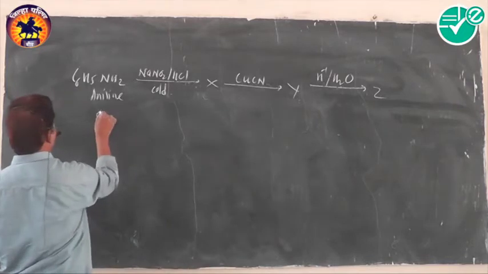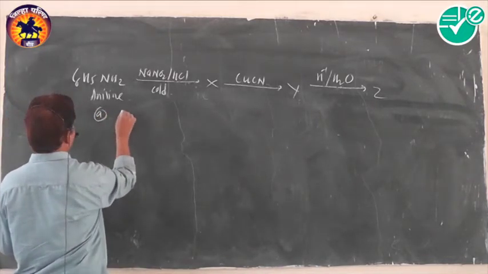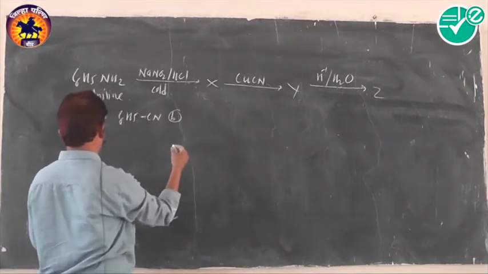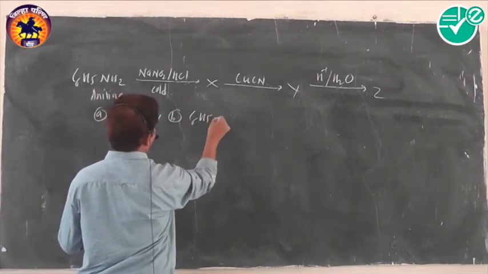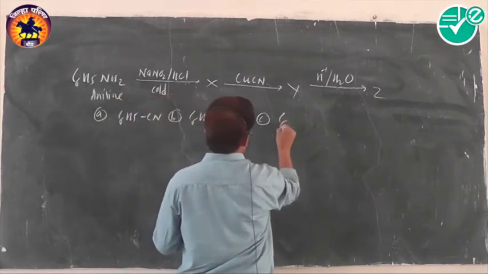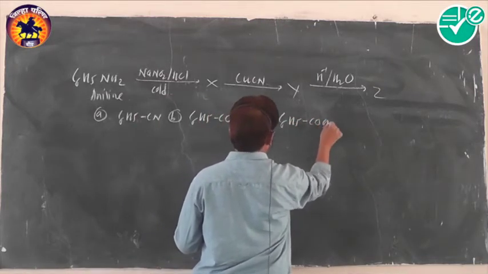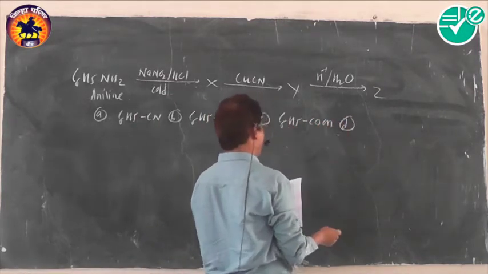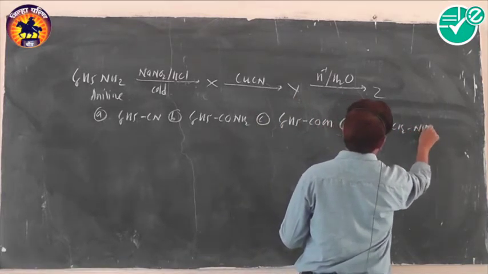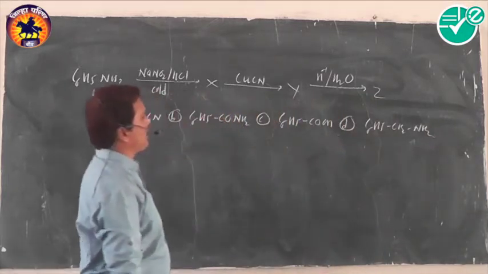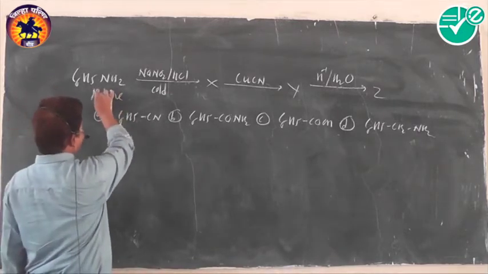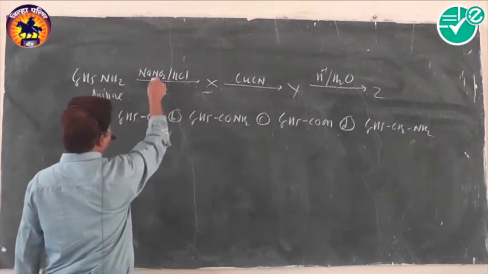I will write its options. A, C6H5CN. B, C6H5CONH2. Then C, C6H5CHO. And option D, C6H5CH2NH2. Okay, then we have to find the correct answer here. See here, aniline is converted into X by using NaNO2 and HCl.